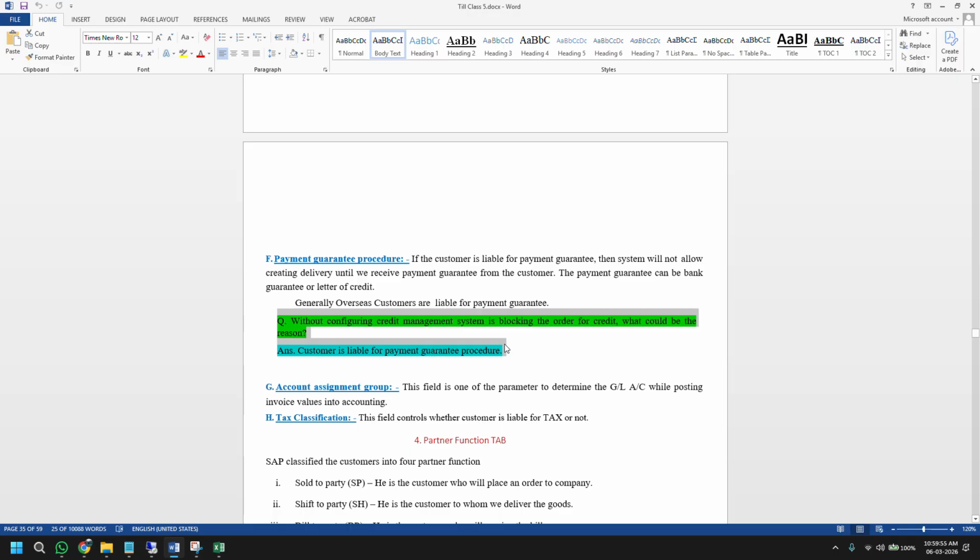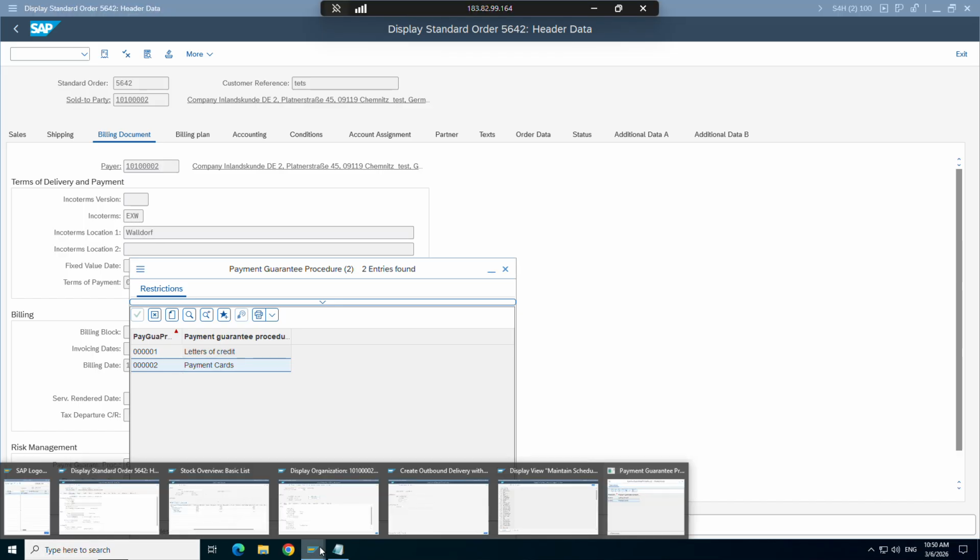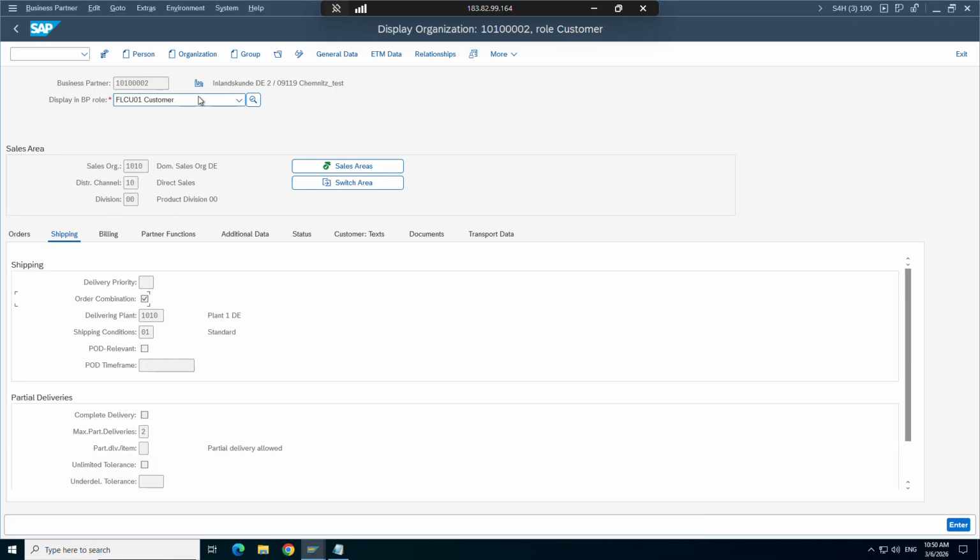Let's say even if you are not using credit management, okay. So how does it work actually? If you go to your customer master, let's say these two roles are not there. Let's assume these two roles are not here for this customer, okay.